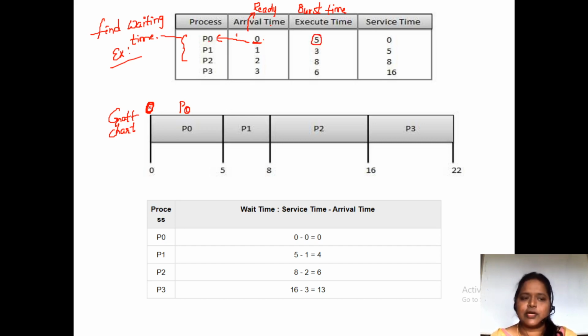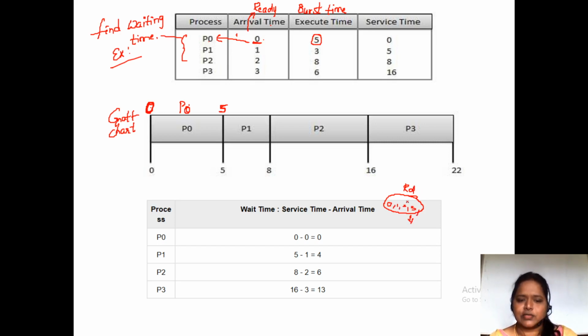So at 0, the P0 process has entered the queue. We have given the CPU to this P0 process, and it executed for 5 milliseconds of time. At 5 milliseconds, is any process there in the ready queue? In the ready queue, we have the processes 0, 1, 2, 3.